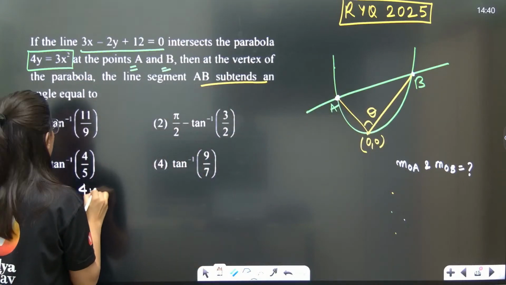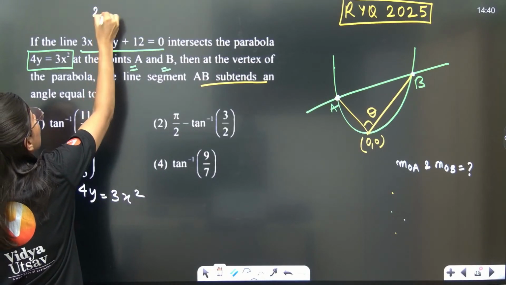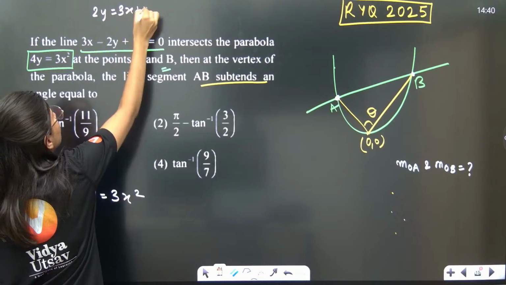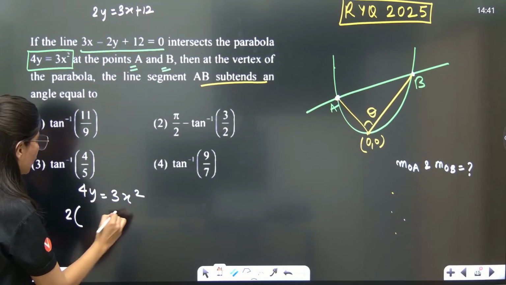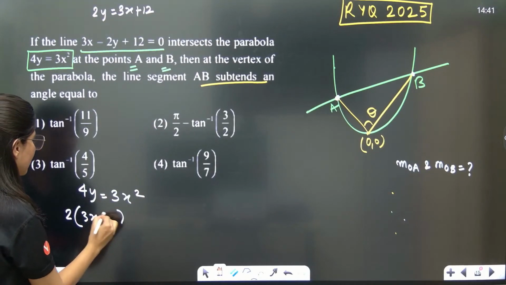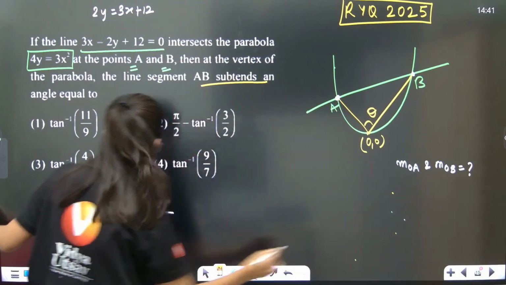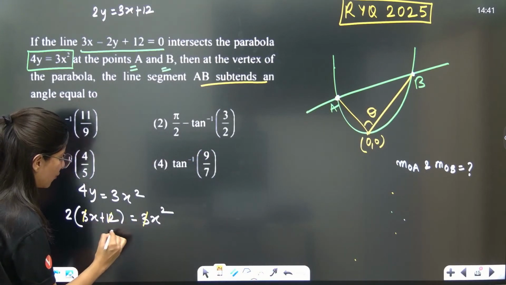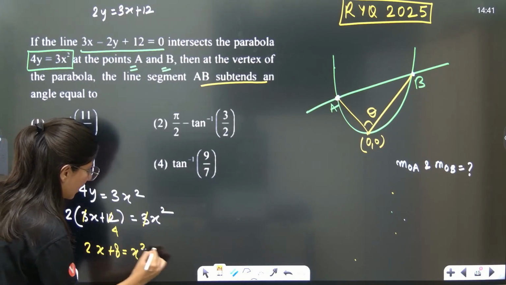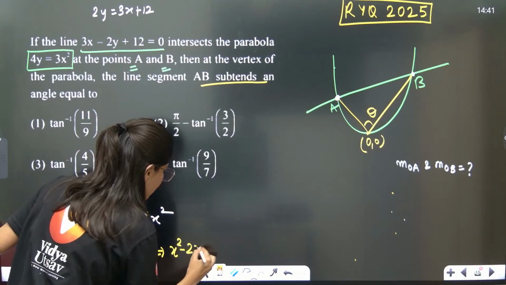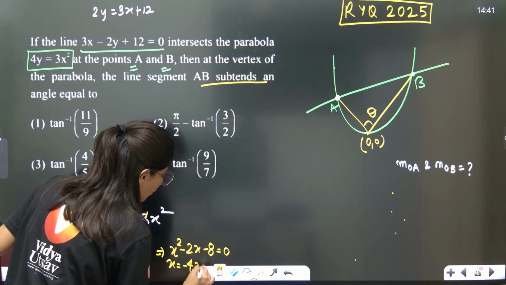4y is equal to 3x square. From the line, 2y is equal to 3x plus 12, correct? So 2 into 2y, that is 3x plus 12, is equal to 3x square. Also the 3 is cancelling out. 3 ones are 3, 3 ones are 3, 3 fours are 12. So this is 2x plus 8 equals x square. x square minus 2x minus 8 equals 0. x is equal to minus 4 comma 2.